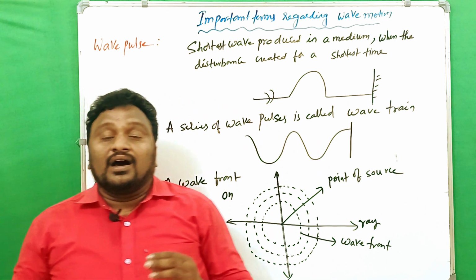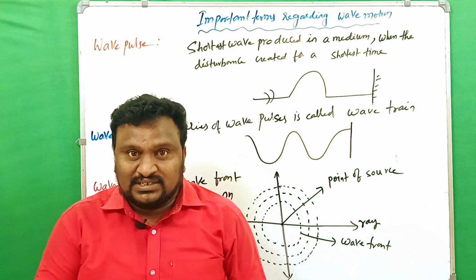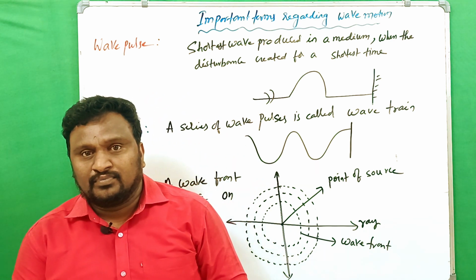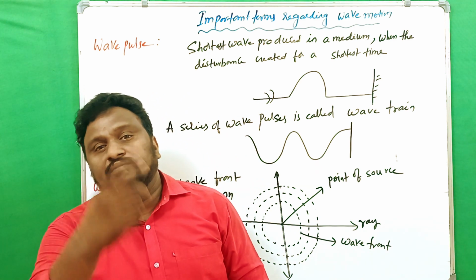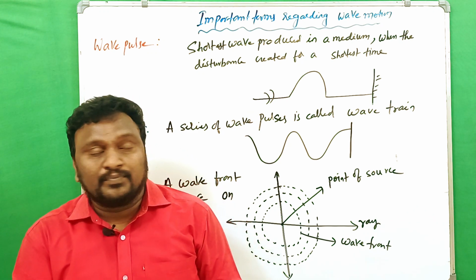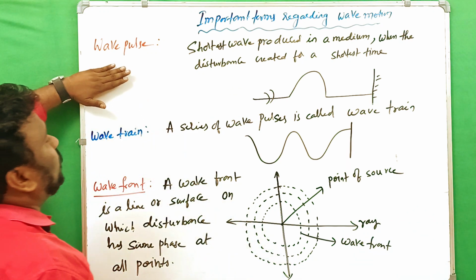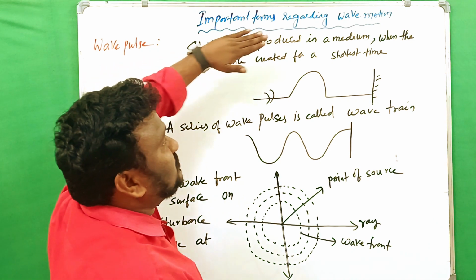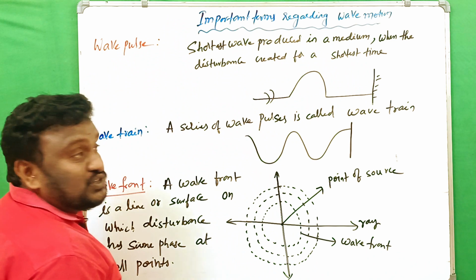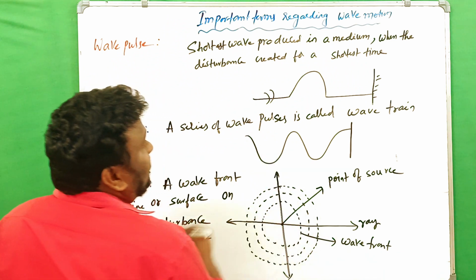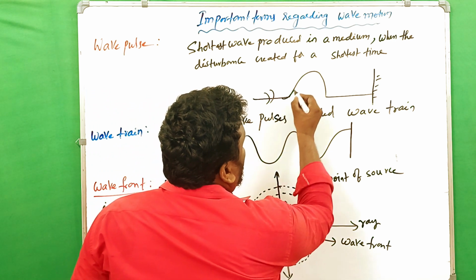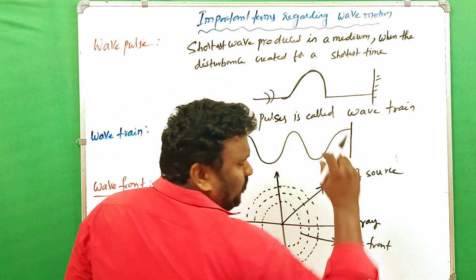In that, what is a pulse? The disturbance created in the medium for a short time produces the shortest wave, which is called a wave pulse. Clear? The definition is clear here. A wave pulse is the shortest wave produced in a medium when the disturbance is created for a very short time. So this is a wave pulse. It is a disturbance that lasts only a short time.